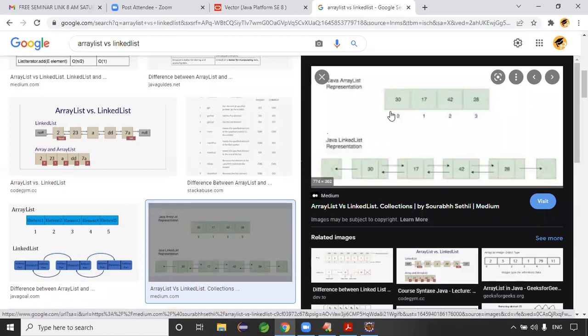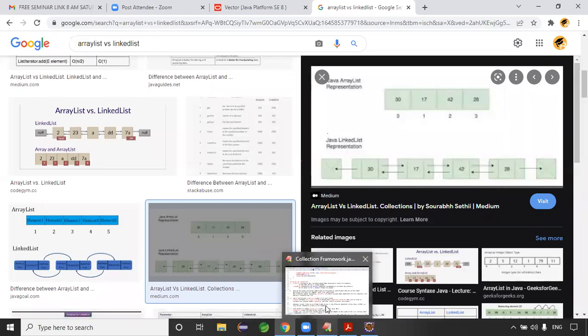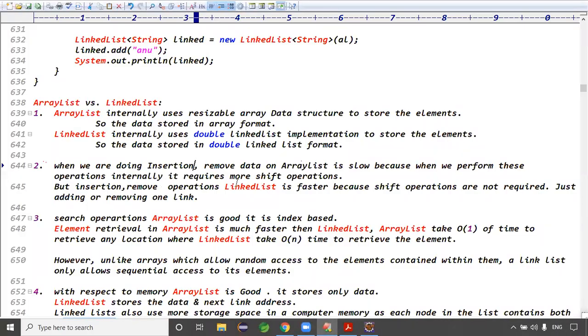See this here. ArrayList is stored in which format? 0, 1, 2, 3, so 30, 17, 42, and 28. What about linked list? It is the Java linked list representation. We store links, and removal of just one link is sufficient to add and remove the data. Exactly. So linked list is recommended when the frequent operation is adding or removing data.